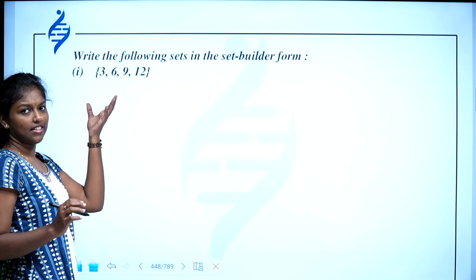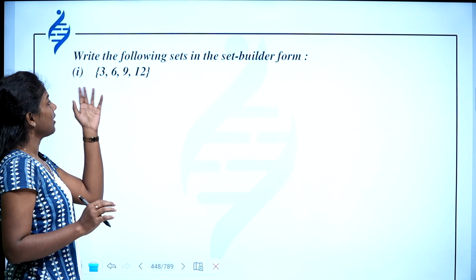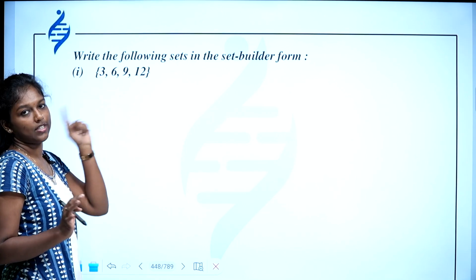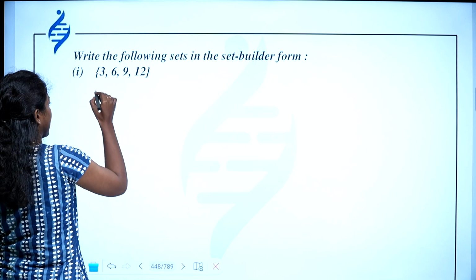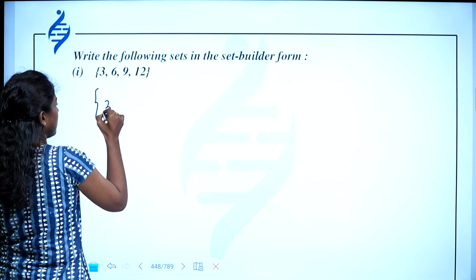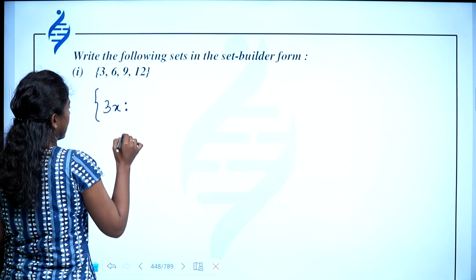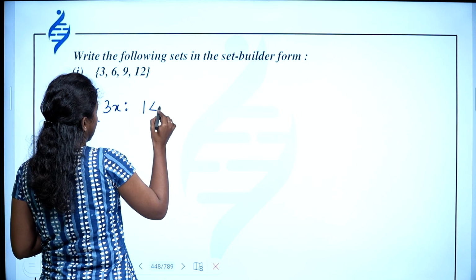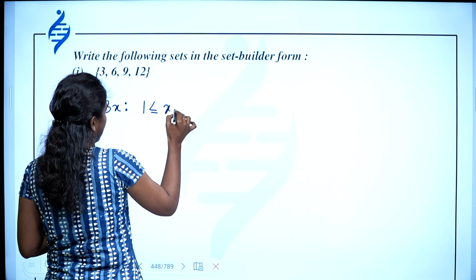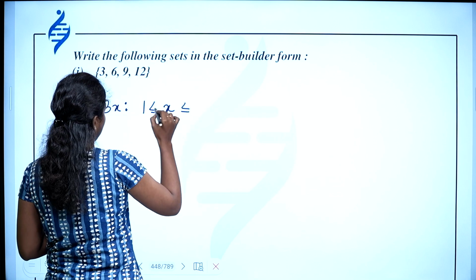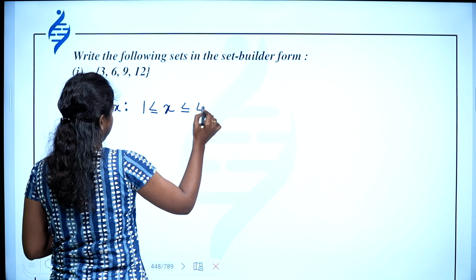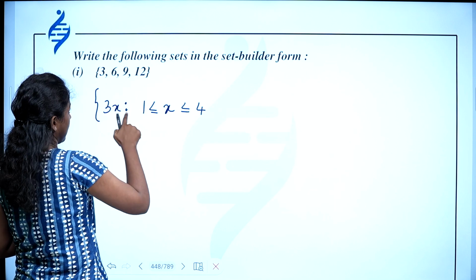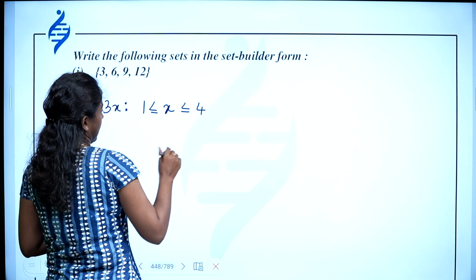As you can see, these are multiples of 3, right? 3 ones are 3, 3 twos are 6, 3 threes are 9, 3 fours are 12. Yeah. So you can write it like that. Set of all 3x such that 1 less than or equal to x less than or equal to 4.